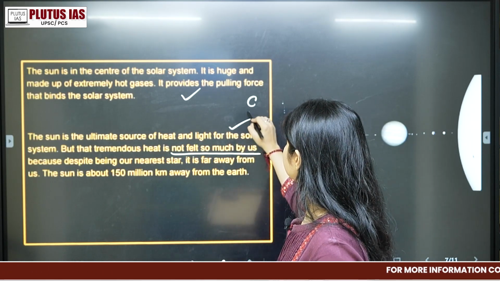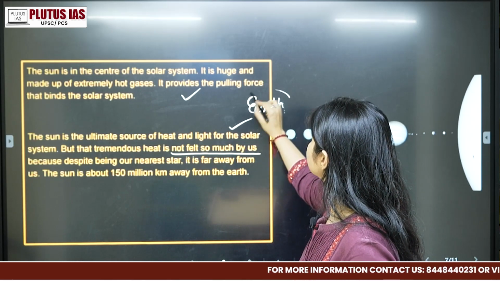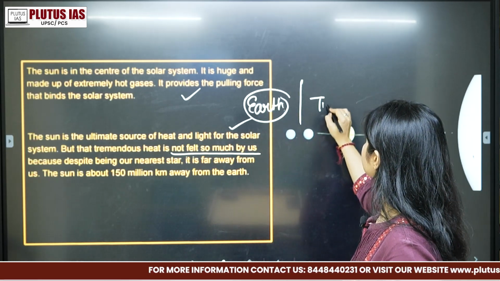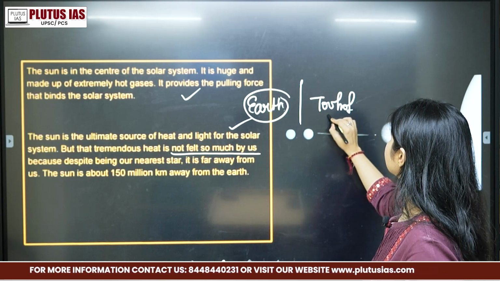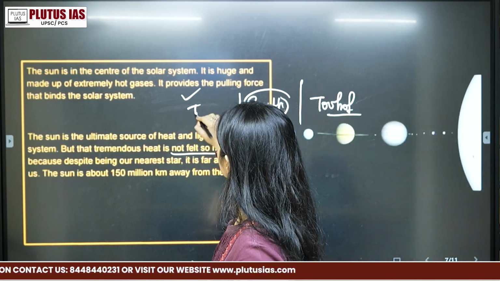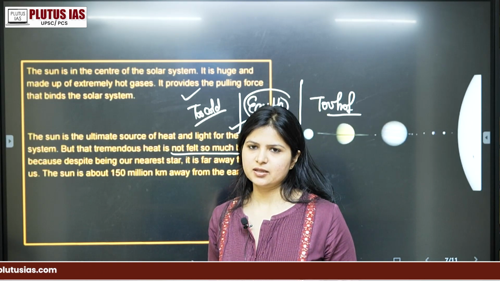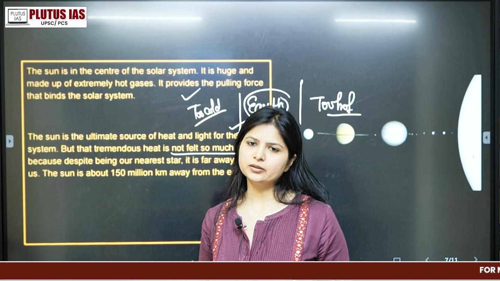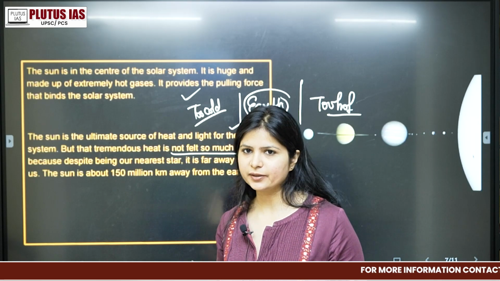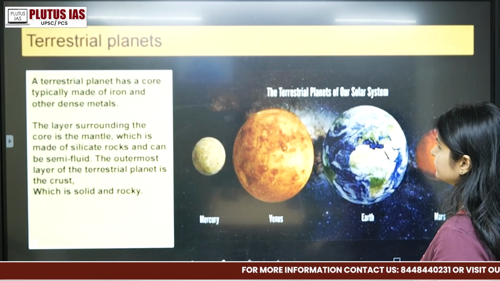But the earth's placement is such that it is neither too hot for humans to survive, nor too cold, because it is moderate. It is okay for humans to live.